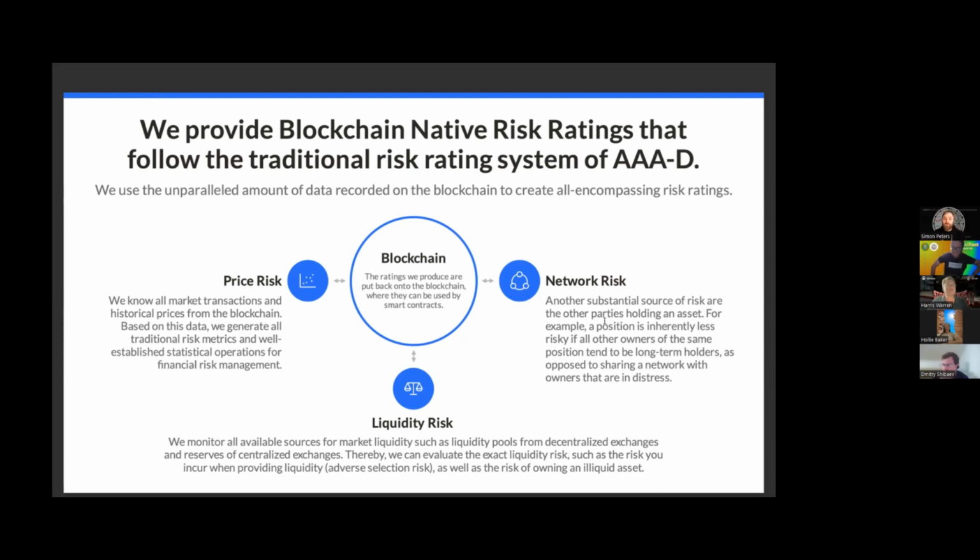And we do it along three primary categories. We look at the price risk, which is how volatile it is, the network risk, who is owning that asset, and then we look at the liquidity risk, which is, okay, how much liquidity is in that ecosystem. And that's actually it. When you think about Xerberus, think about risk ratings. There's so much more that we can say, but at its core, that's it.